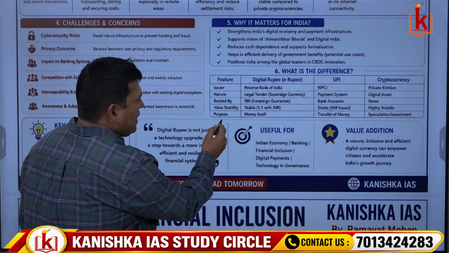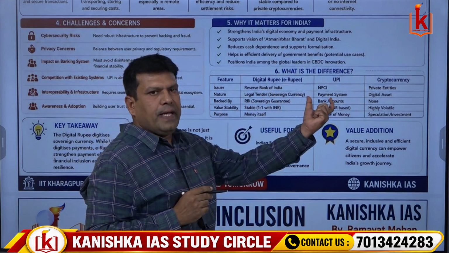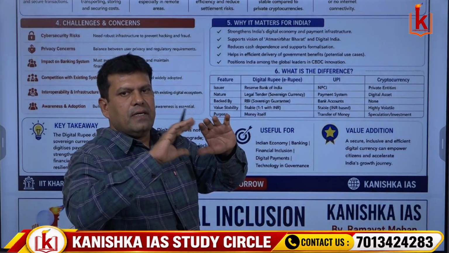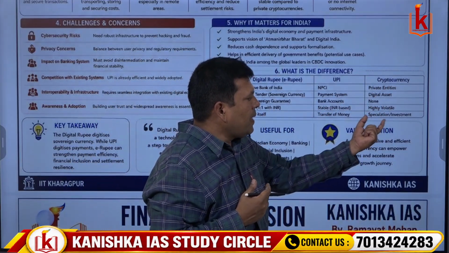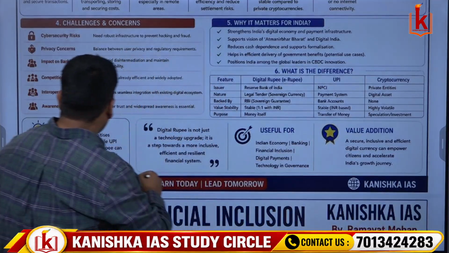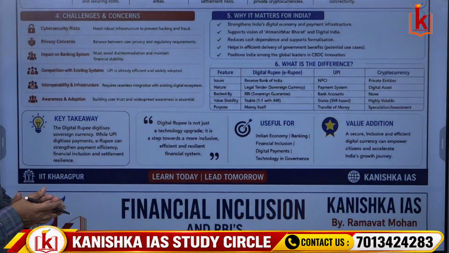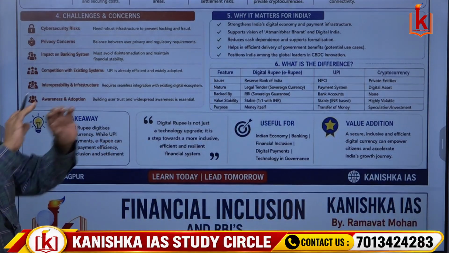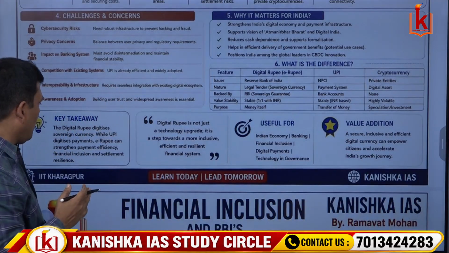And coming to the purpose, digital rupee is considered as money itself, whereas UPI is helping in the transfer of money between deposits from various accounts between the banks. Cryptocurrency is a speculation or just an investment. So what we can say is the digital rupee digitizes sovereign currency, whereas UPI is a payment system transferring the amounts, whatever deposits are there in particular accounts.